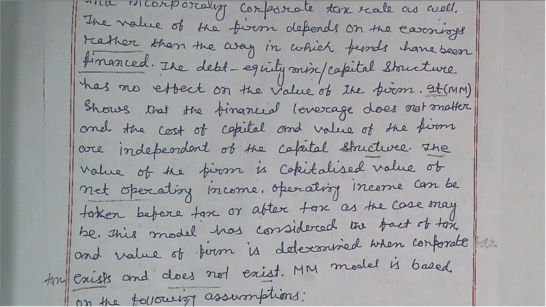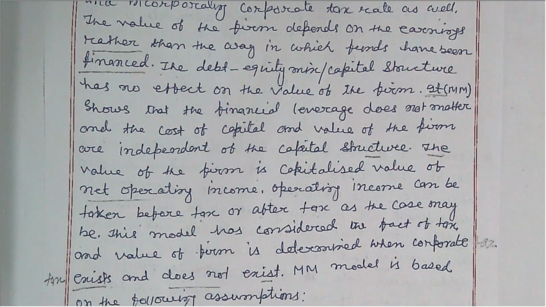Apart from the NOI approach assumptions, which I explained in my part 2 class, all of you watch those assumptions.